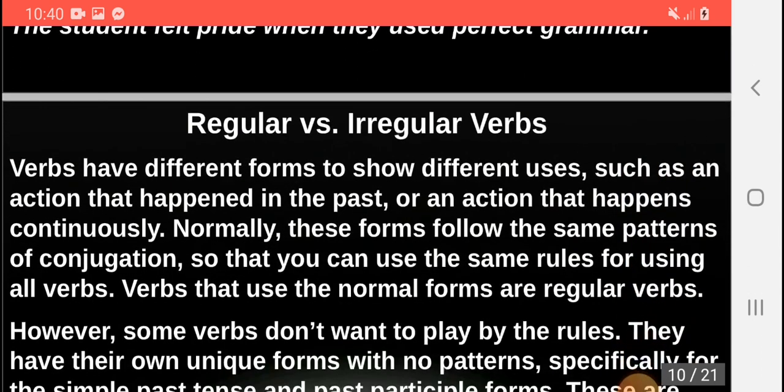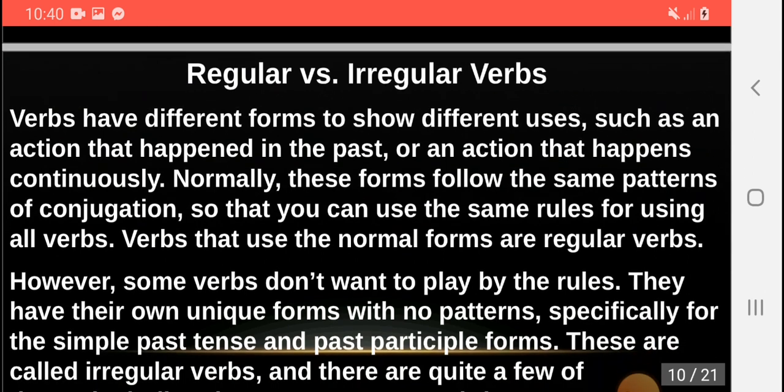Then we have regular versus irregular verbs. This is another category. Verbs have different forms to show different uses, such as an action that happened in the past or an action that happens continuously. Normally, these forms follow the same pattern of conjugation so that you can use the same rules for all verbs. Verbs that use the normal forms are regular verbs.